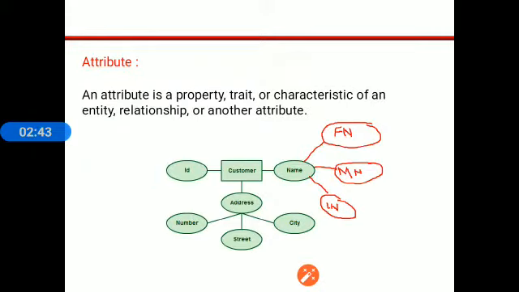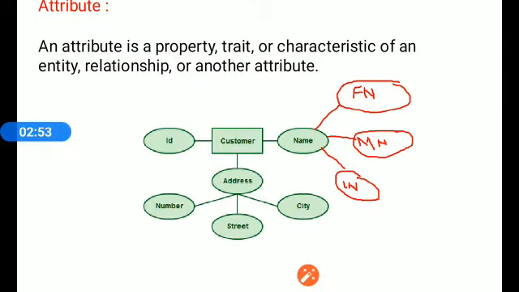Attribute. An attribute is the property, trait or characteristic of an entity, relationship or another attribute. For example, in this diagram, customer is an entity. This customer has some ID, he has some name and address also. Here name and address are the composite attributes.